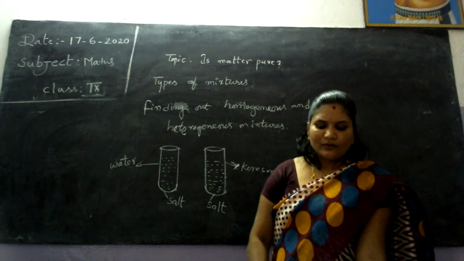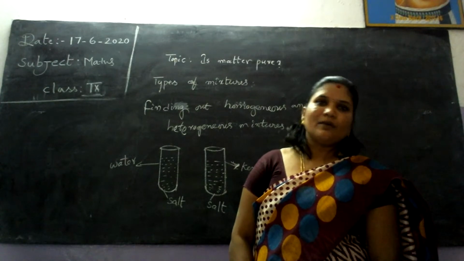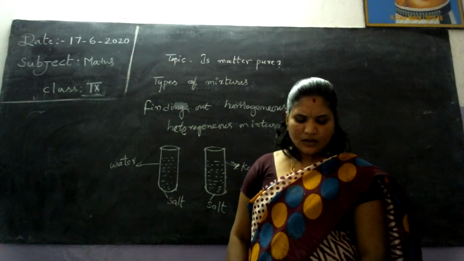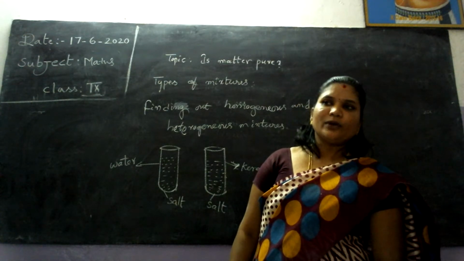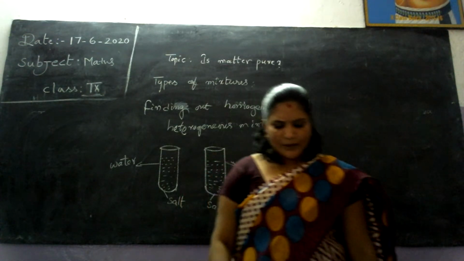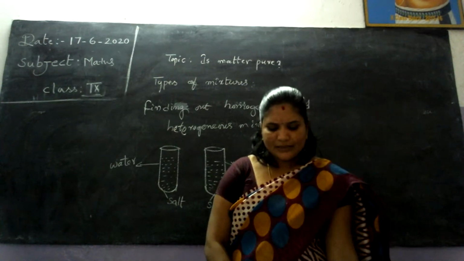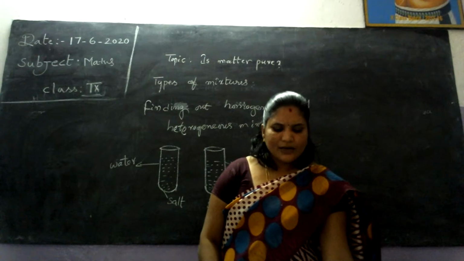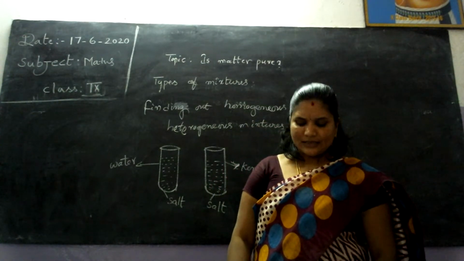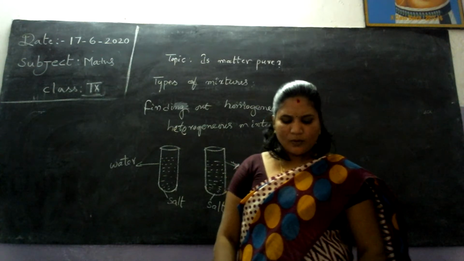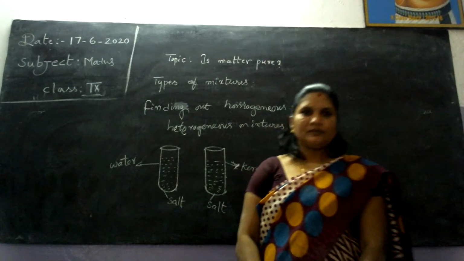What do you conclude from this? Think. In homogeneous mixtures, the components of the mixture are uniformly distributed throughout. If the components of a homogeneous mixture are so thoroughly mixed, it will be difficult to distinguish one from another by visual observation. For example, air is a homogeneous mixture of many gases.